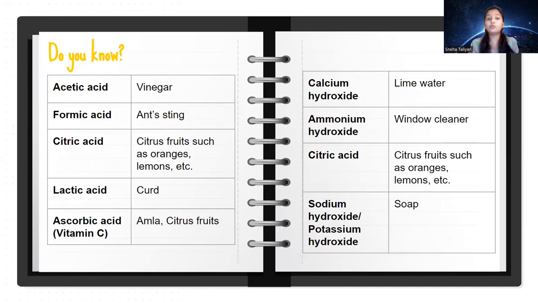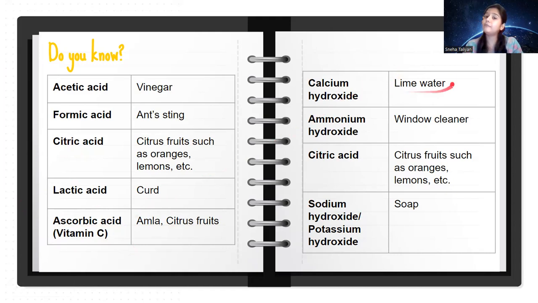Then you talk about fruits like oranges and lemon. They all have a little bit khatta taste because they are citrus fruits and they have citric acid in them. Right? You all have tasted curd. आप सभी ने दही खाई है. कर्ड के अंदर लैक्टिक एसिड होता है. You talk about आंवला, a citrus fruit. उनके अंदर विटामिन सी होता है, जिसको हम एस्कॉर्बिक एसिड भी कहते हैं.